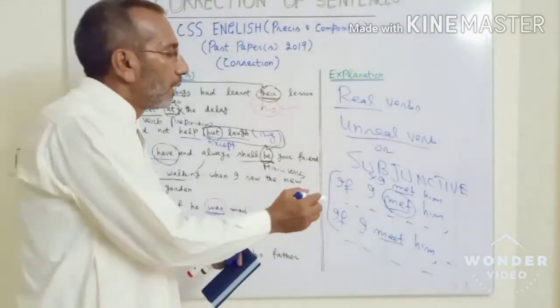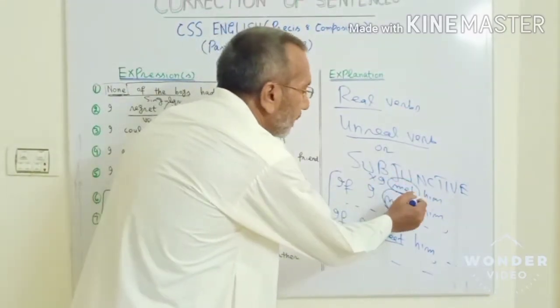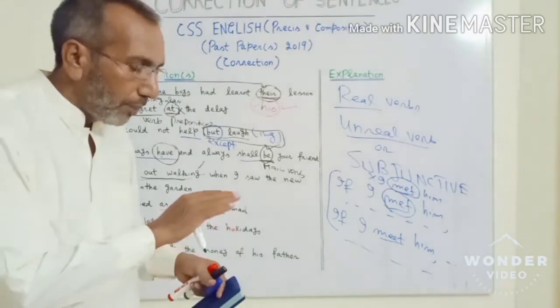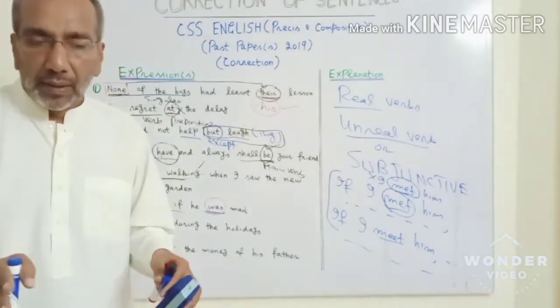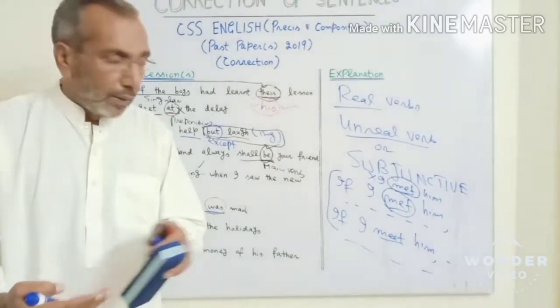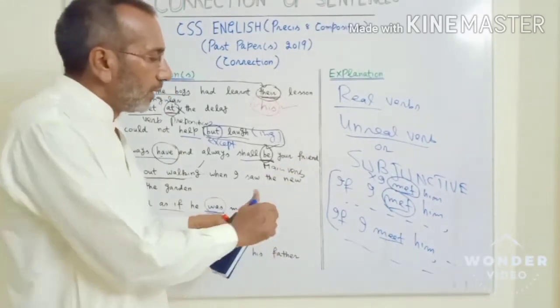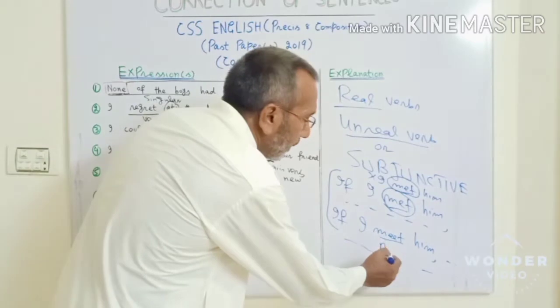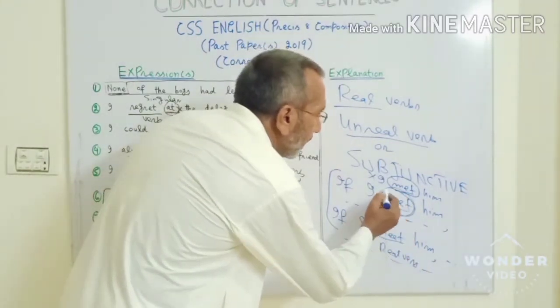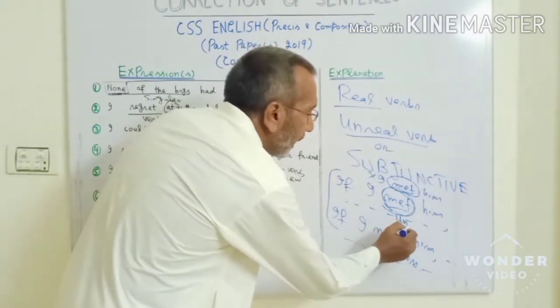But in this expression, this thing is referring to the past, but in this it's not. In both cases, we want to say, if I do meet that fellow. The question is, this one is a real verb, but this one is unreal or subjunctive.